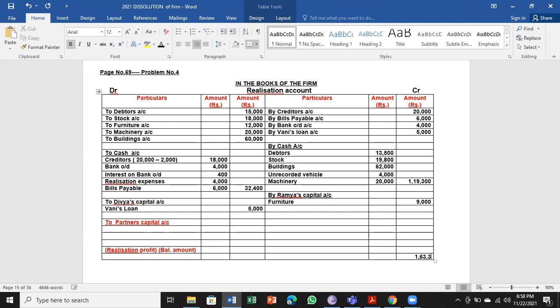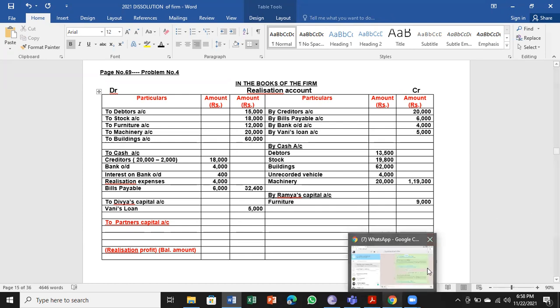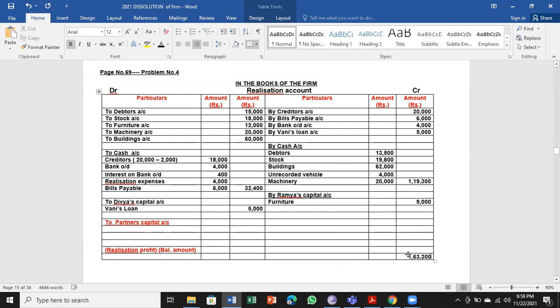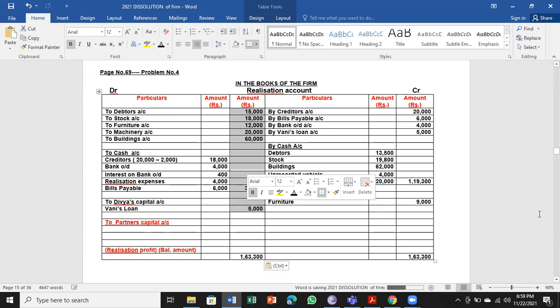One lakh 63,300. Let us take the same amount on the debit side also. Then minus all these amounts which are there on the debit side to find the profit or loss.